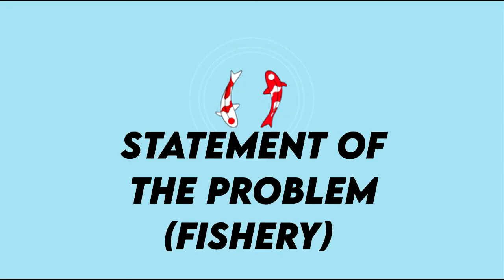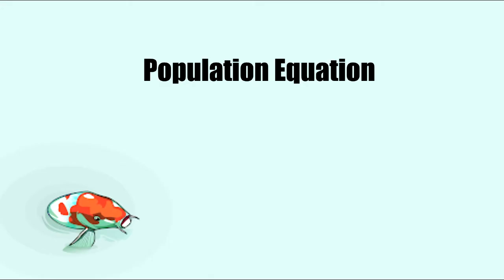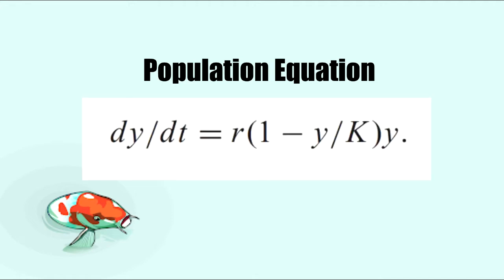So now for the statement of the problem. The focus of the study will revolve around explaining the renewable resource of fish through the use of differential equations. The logistic equation for the population y of any species of fish in a certain area will be described by the equation dy/dt = r(1 - y/k)y.